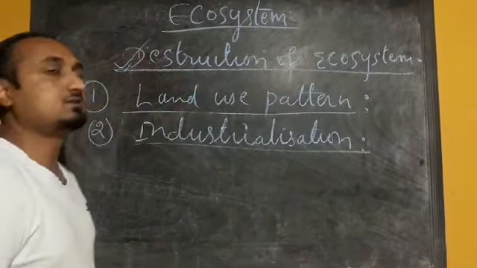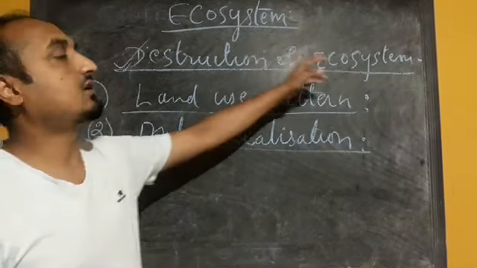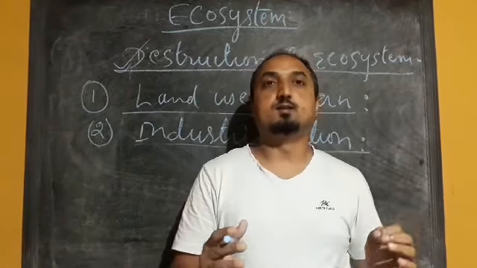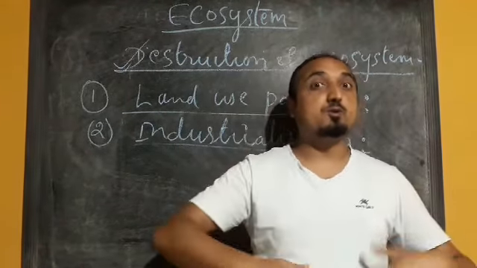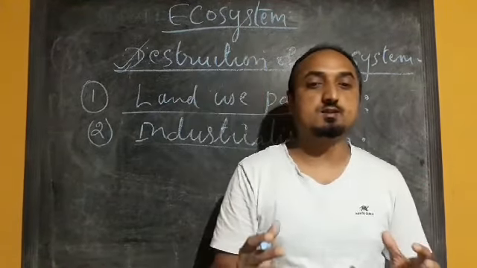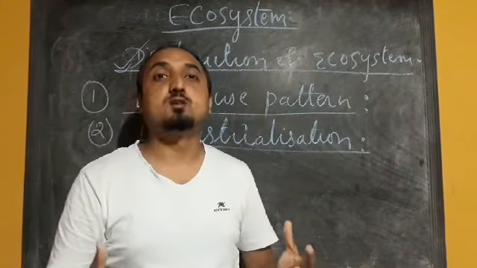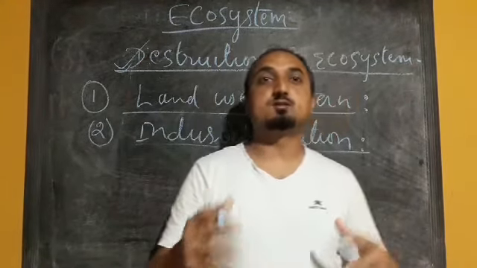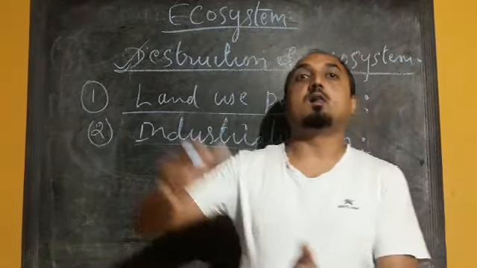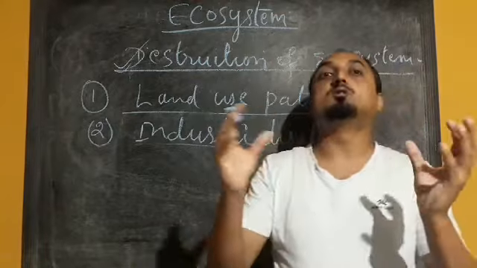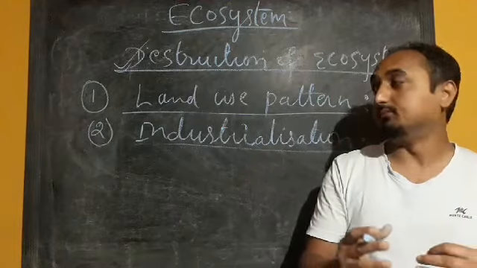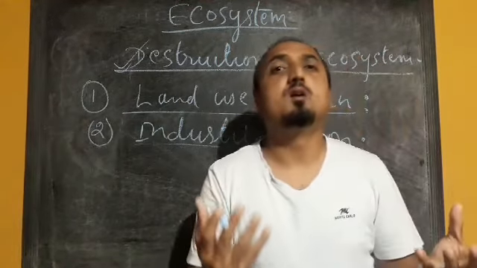Now the second cause of destruction of ecosystem is industrialization. We know that industrialization means rapid growth of industries. Due to rapid economic growth and industrialization, there is a huge exploitation of mineral resources as well as different types of resources. Once the resources are exploited in a large amount, what will happen? Our ecological balance will be disturbed, the ecosystem will be disturbed, and due to that we are facing lots of consequences.